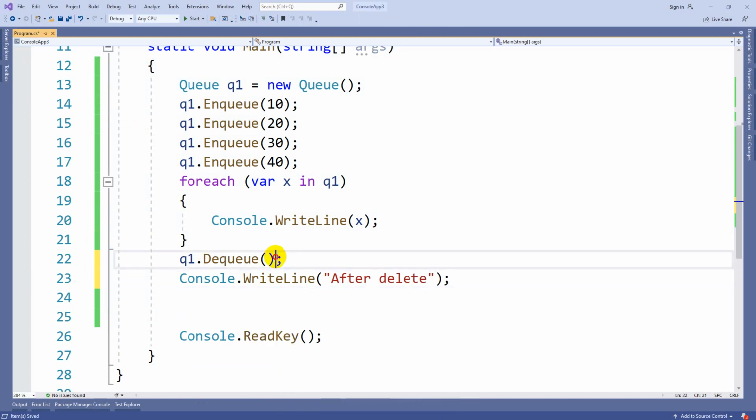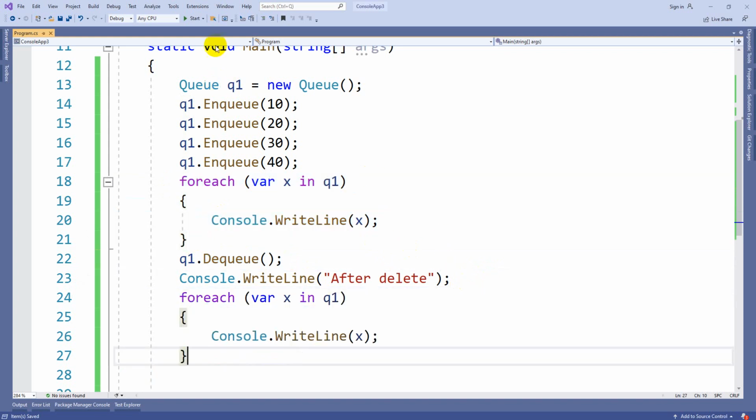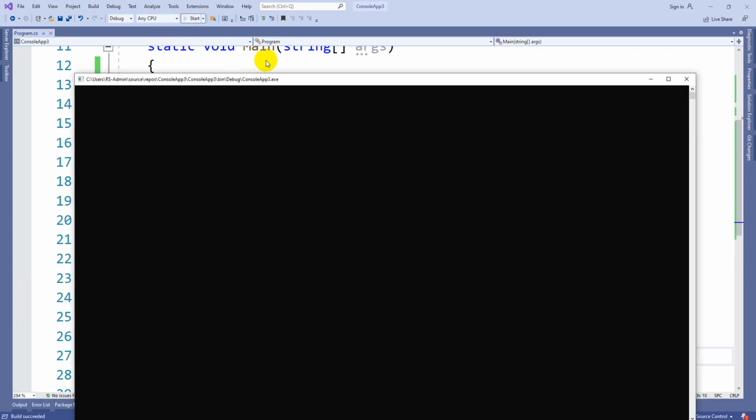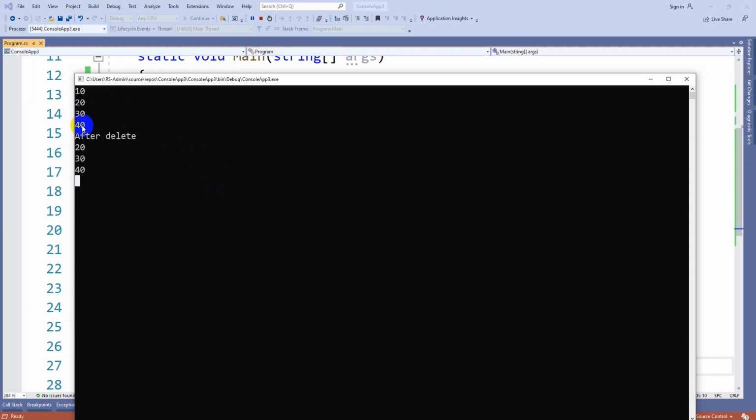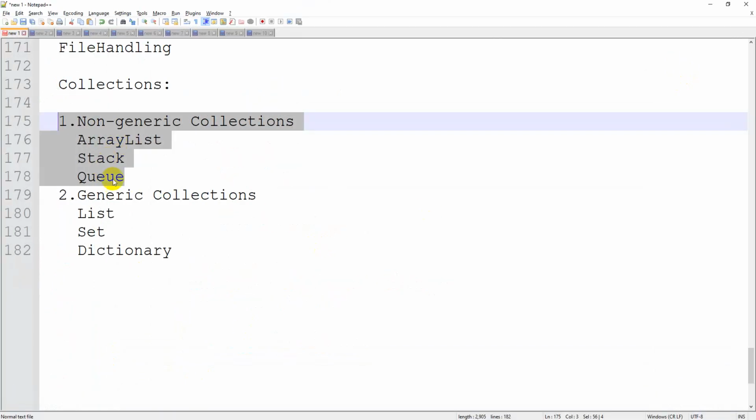So after delete, let us print the values. Let's delete an element now. So after that, let's print the values again after delete. So now you can execute. So you can see 10, 20, 30, 40. After delete, the 10 was deleted first. So we have 20, 30, 40 only. So this is how queue will work. If you observe, when compared to stack and queue, array is best other than in an operational format.